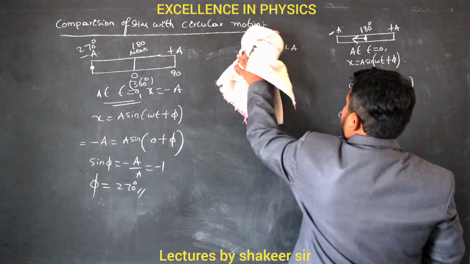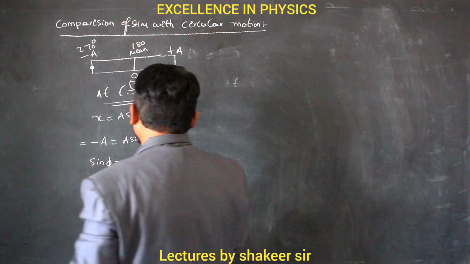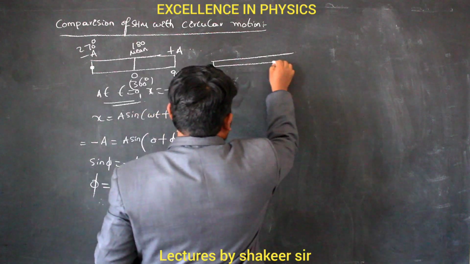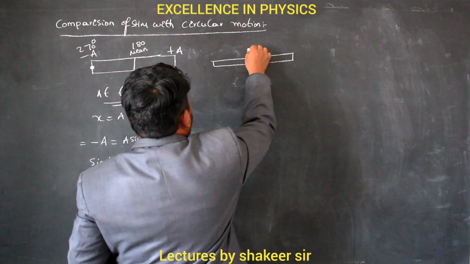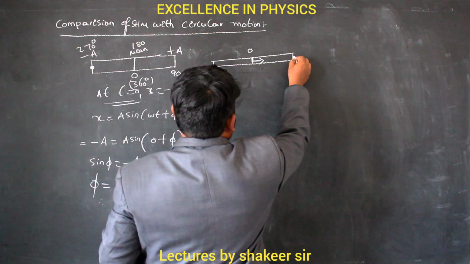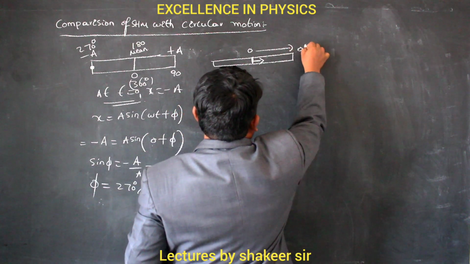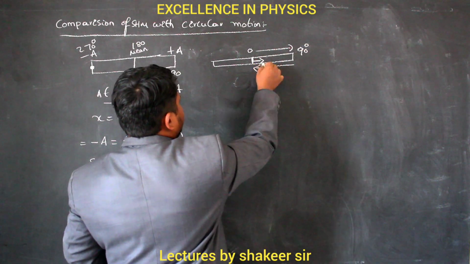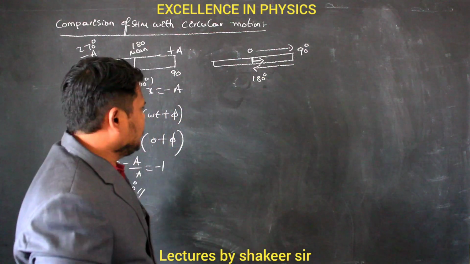Clear ma? So when the particle is present at the mean position, clear, and it was going towards the positive extreme position, its phase is 0. By the time it reaches the maximum position, it means it has covered an angle of 90 degrees. And from 90 degrees, when it is returning again to the mean position, it is equivalent to as if it has covered 180 degrees.